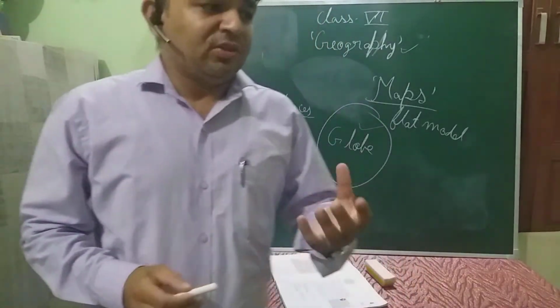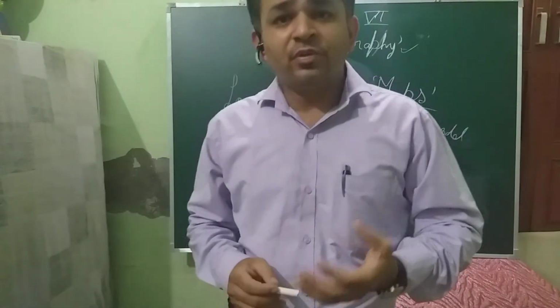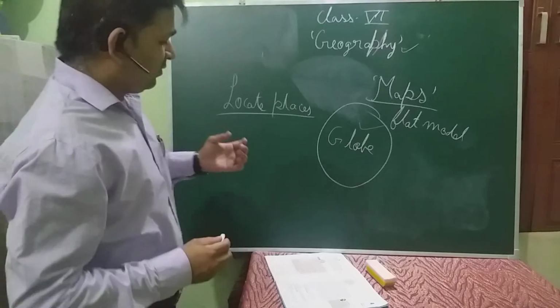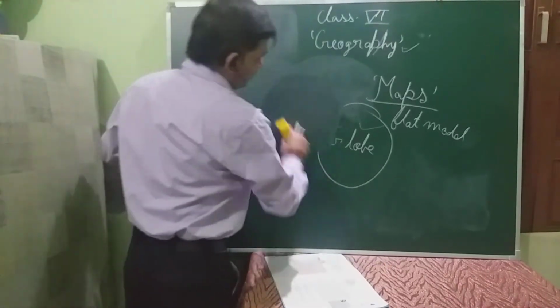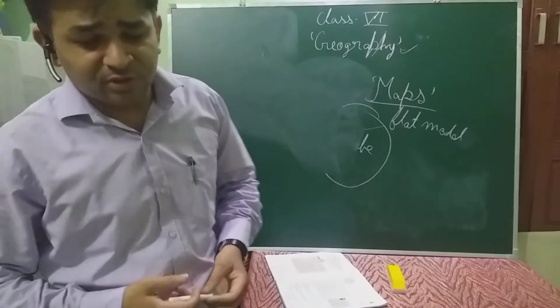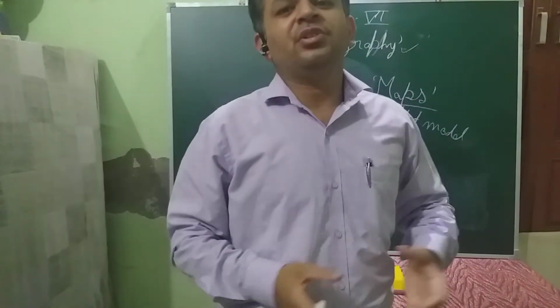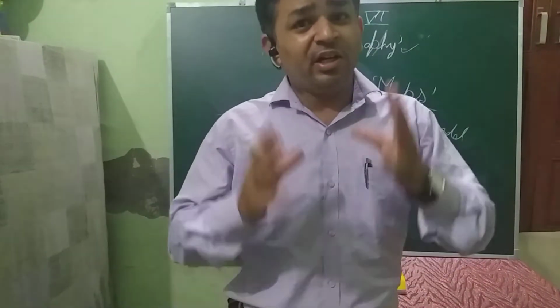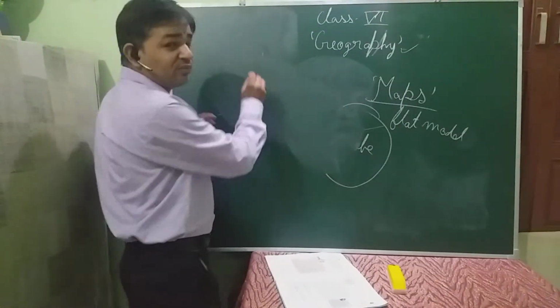As far as the geography of a country is concerned, we divide the geography into different landforms like rivers, mountains, plateaus. These features are shown on which type of map? Physical map.